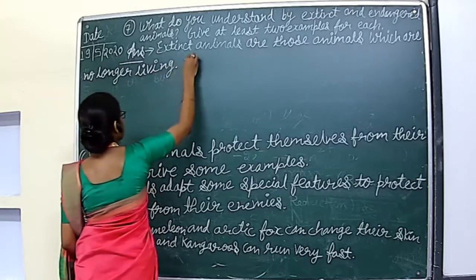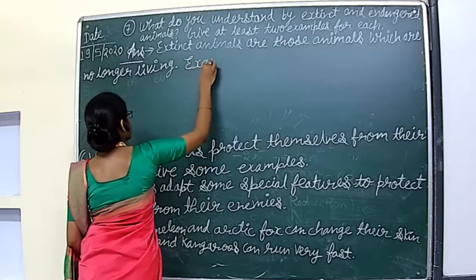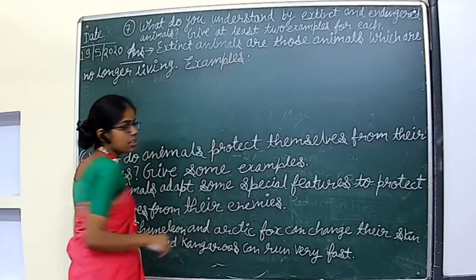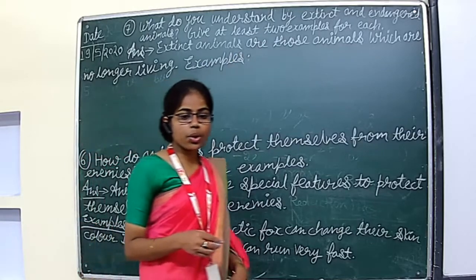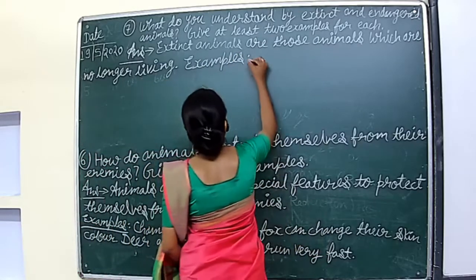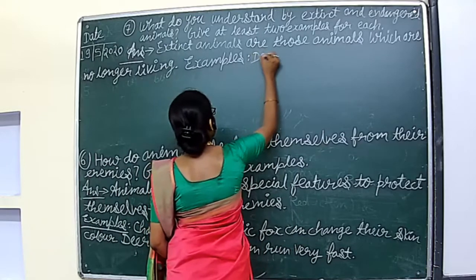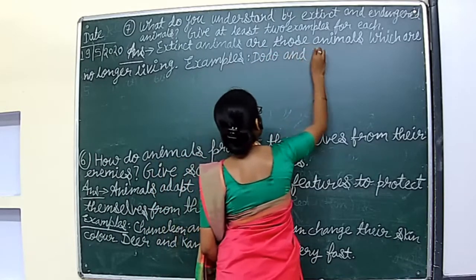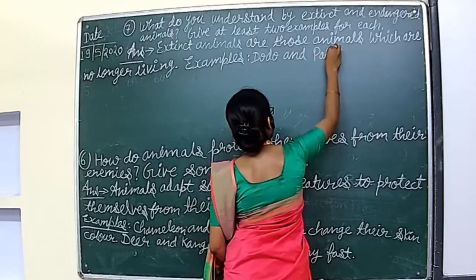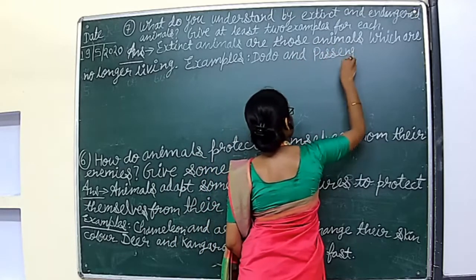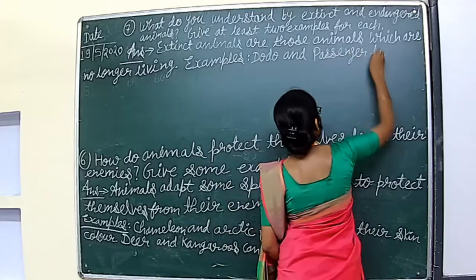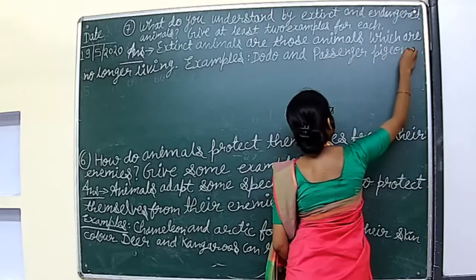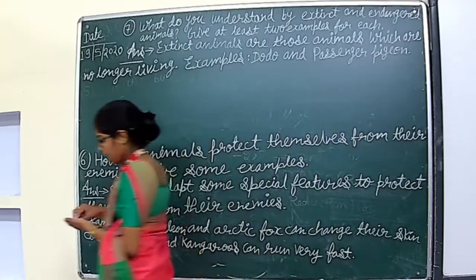Now we have to give an example for it. An example is dodo and passenger pigeon. These are the animals which are extinct. They are no longer found on the surface of the earth.